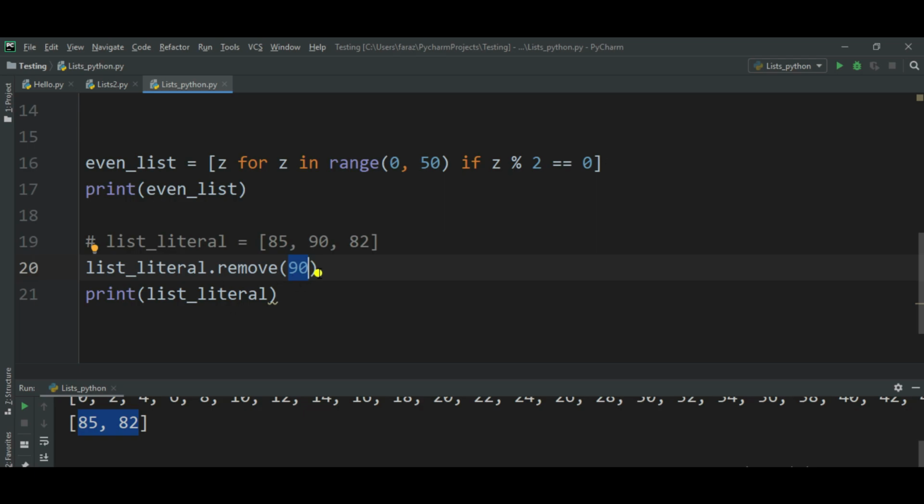Yeah. So again, I don't want to remove any element. I have to do experiments, so that's why I'm commenting it out. So I'll get my original list back, right? So let us do some more methods.